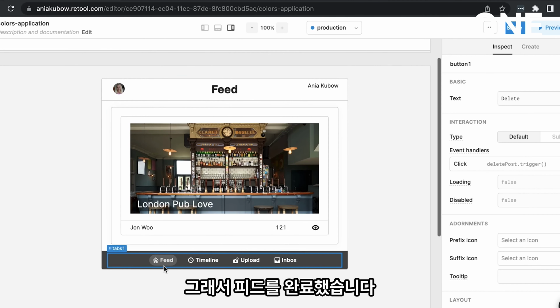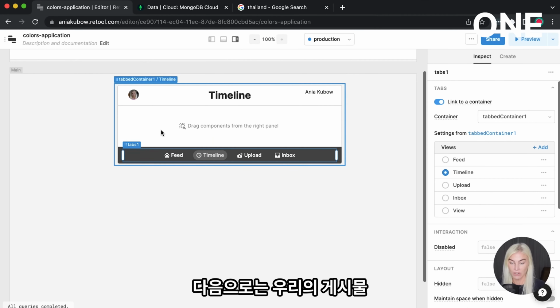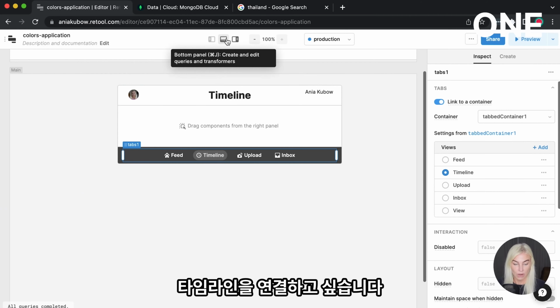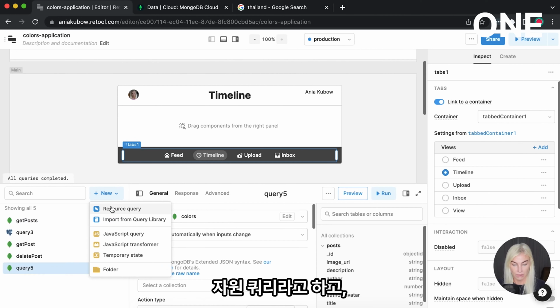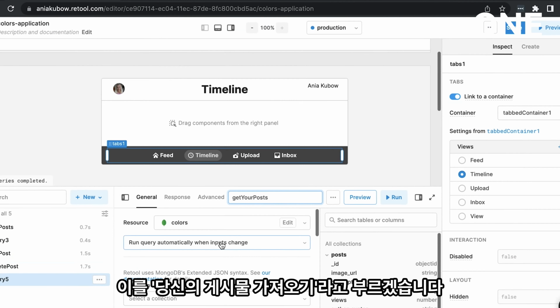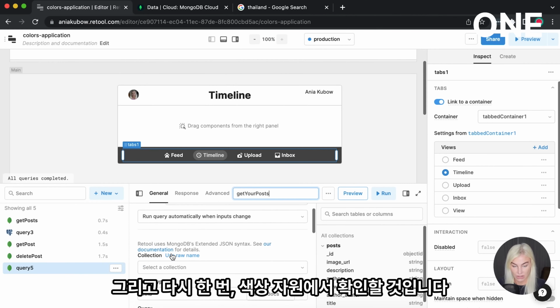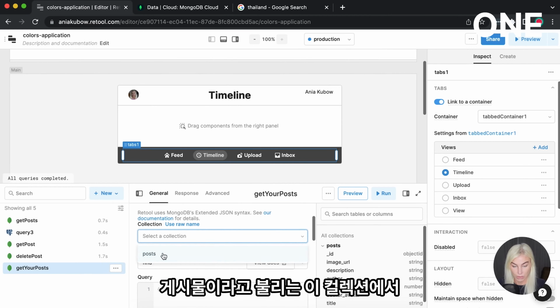So we've done the feed. Next, we want to show the timeline of just our posts. So what I'm going to do is actually make a new query. So resource query, and let's call this get your posts. Okay. And once again, we're going to look in the colors resource. We're going to look in the collection called posts.